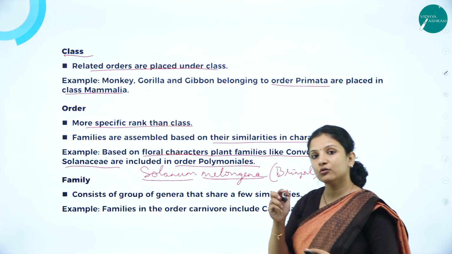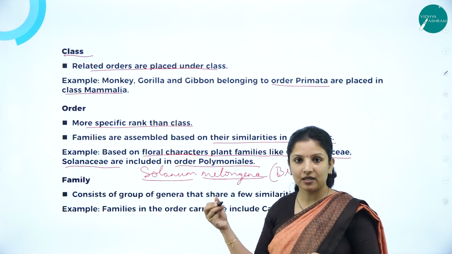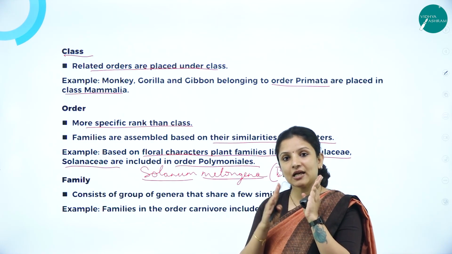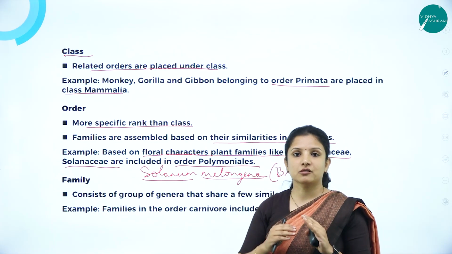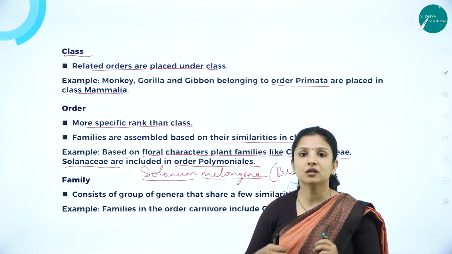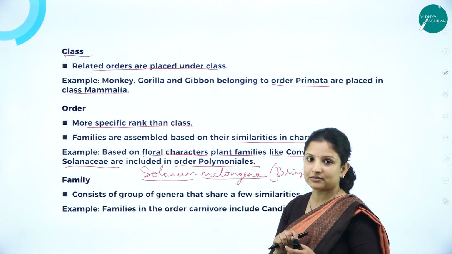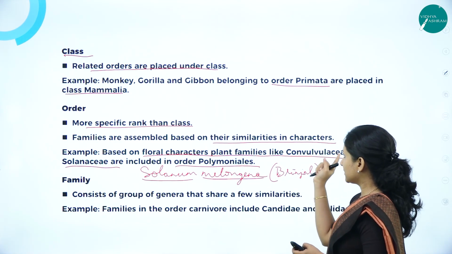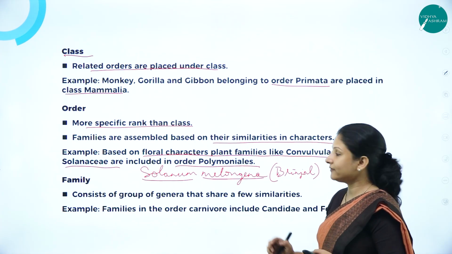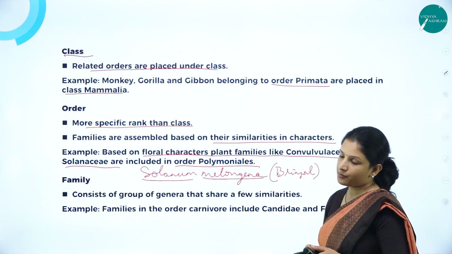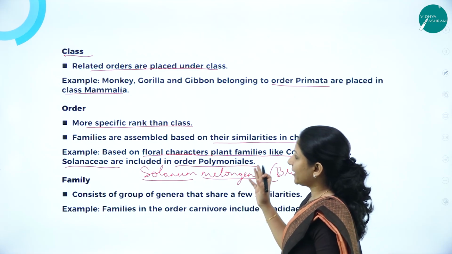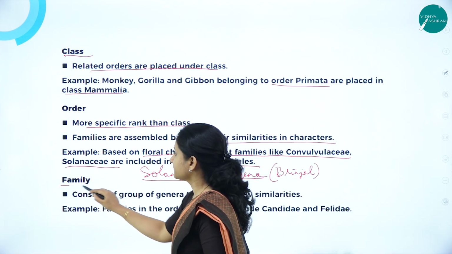Why? Because when you look at the stamens of this particular flower, you can see that the stamens are fully attached, or they come attached along with the corolla. Because of that one characteristic which both the families, Convolvulaceae and Solanaceae, have, they have put it under order Polymonales. So next, talking about family.